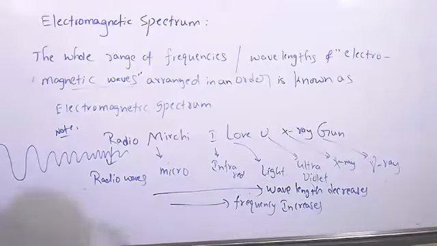Okay. Light we know, right? Light is visible, we can see all things because of light only. Ultraviolet rays. X-rays we know, gamma rays we know.